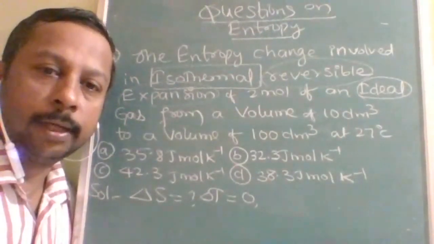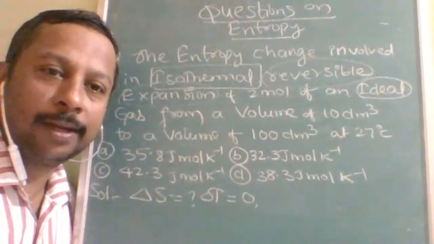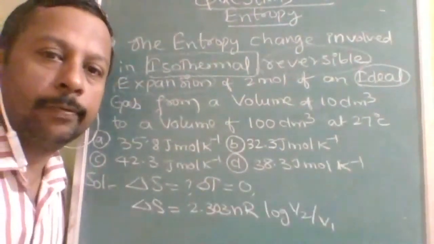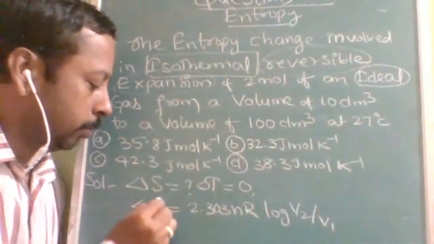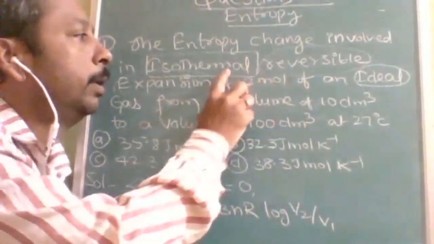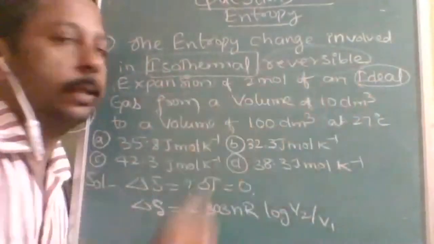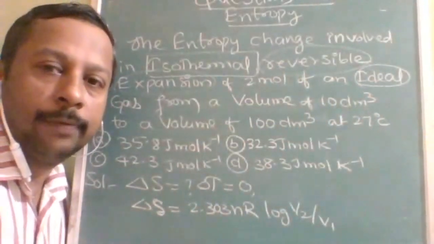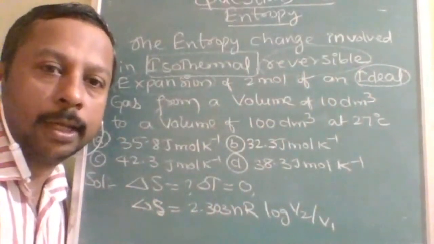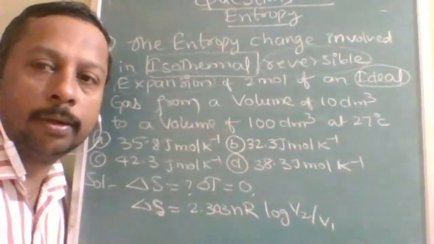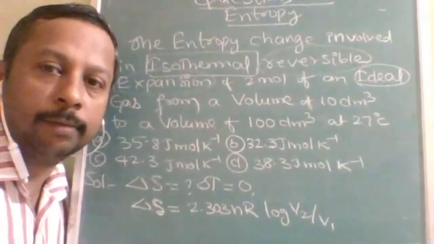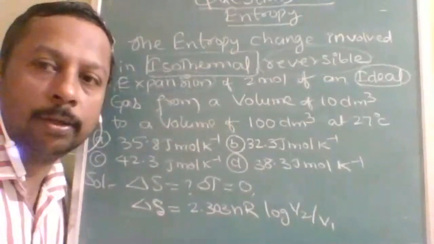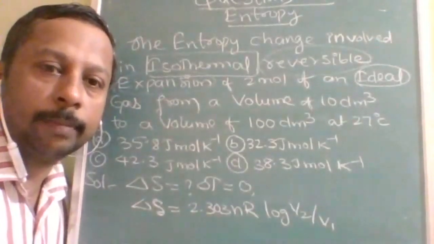Then you can try it out. I have given you sufficient explanation and hint, now listen to my explanation. The formula for entropy change for isothermal reversible expansion of an ideal gas: isothermal means constant temperature, it is an ideal gas, and the process is carried out reversibly. These are all keywords. So this is the formula, and at least now you can apply it.